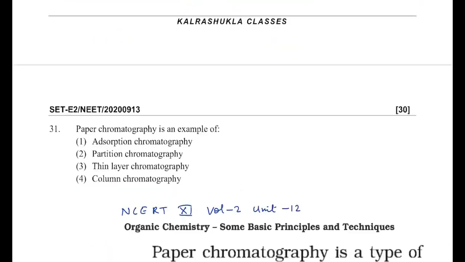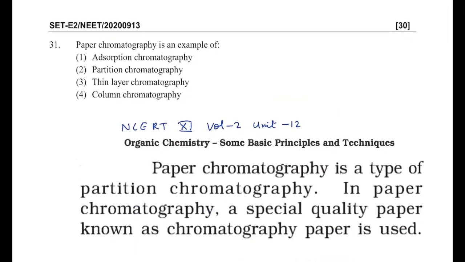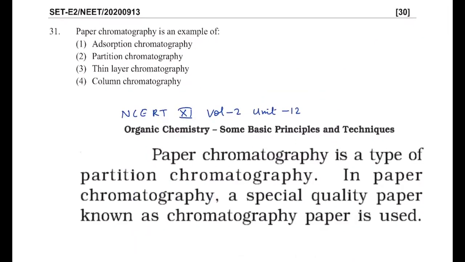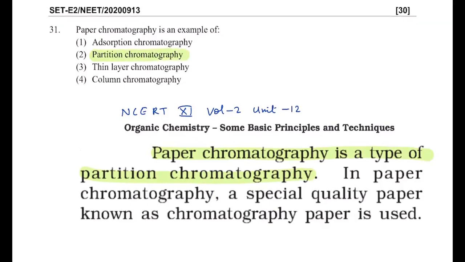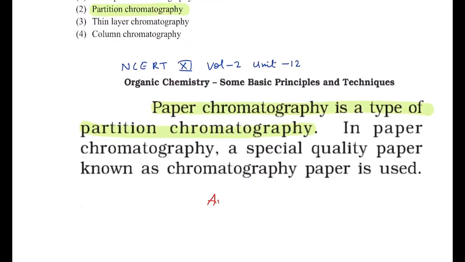Then question number 31. It's given paper chromatography is an example of. This is also a question copied from NCERT, class 11 volume 2, unit 12, organic chemistry, some basic principles and techniques, in the purification techniques part. Taking the paragraph for your reference, you can see paper chromatography is a type of partition chromatography, and this itself is the answer. So paper chromatography is an example of partition chromatography. That's why we'll write the answer as 2 for this question.